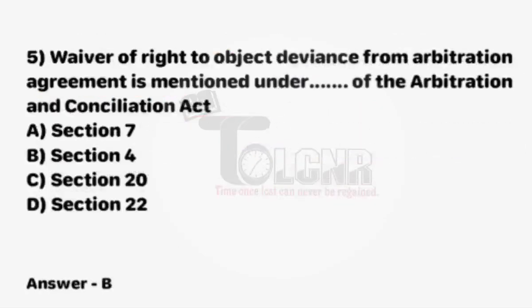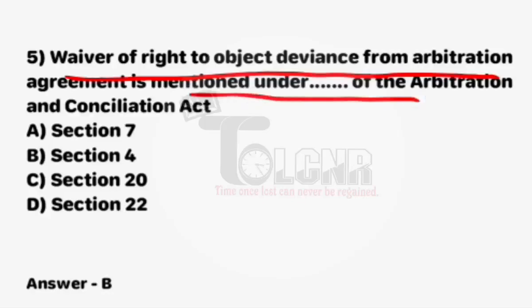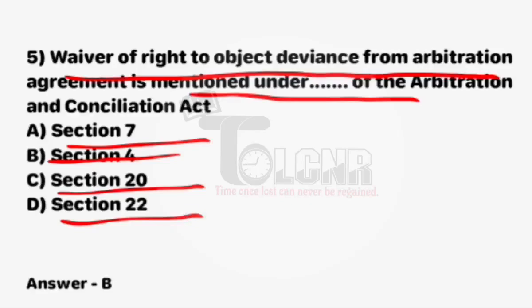Next question: waiver of right to object to deviance from the arbitration agreement is mentioned under dash of the Arbitration and Conciliation Act. Option A, Section 7; option B, Section 4; option C, Section 20; option D, Section 22. Option B is correct, Section 4. A waiver of right to object to deviance from the arbitration agreement is mentioned under Section 4 of the Arbitration and Conciliation Act.